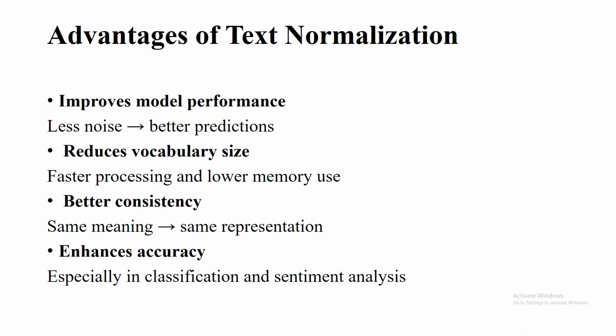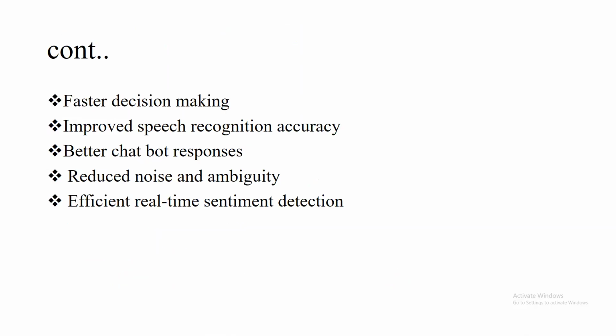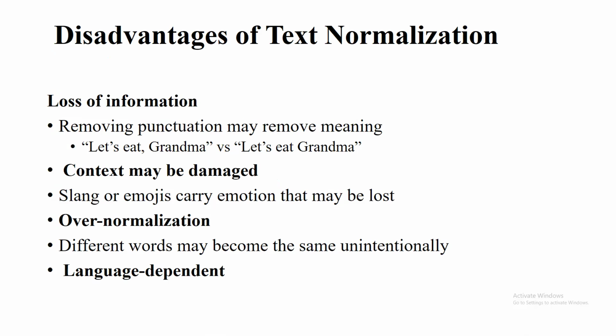It enhances accuracy, especially in classification and sentiment analysis, to provide proper reports, which helps faster decision making and improves speech recognition accuracy, with better chatbot responses all the time, 24/7. It reduces noise and ambiguity and enables efficient real-time sentiment detection.